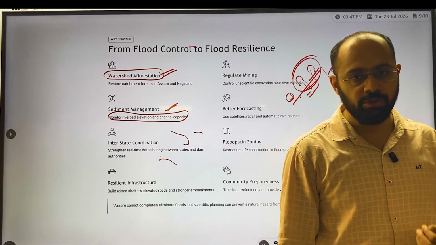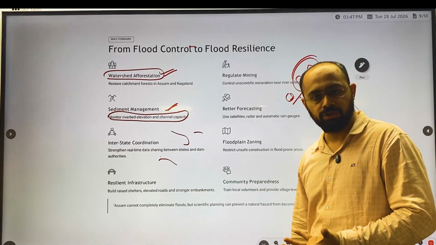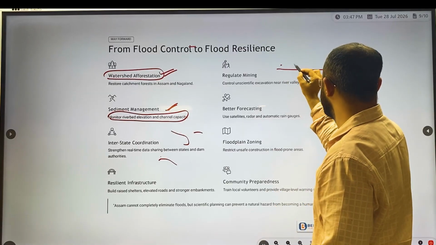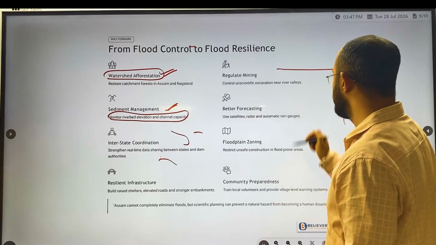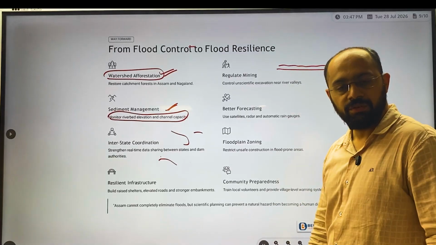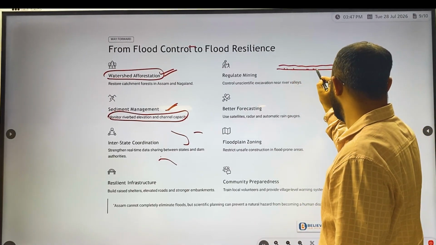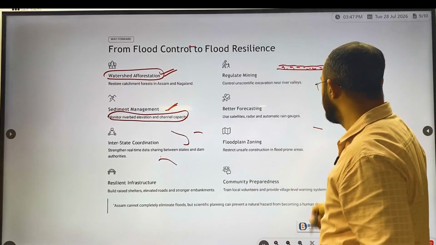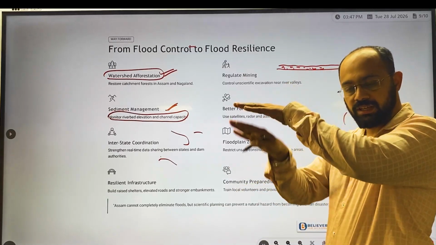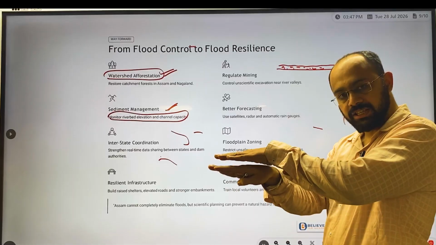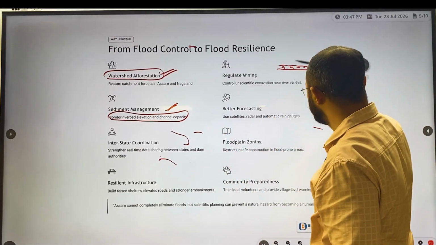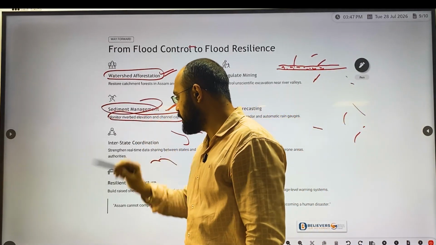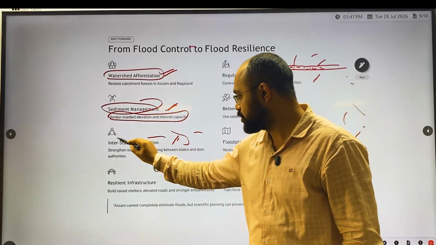Now, sediment management through monitoring river beds, whether there is excess sediment. Let's assume the river is flowing in this direction. When the river is flowing in this direction, sediment will start depositing here. As the deposit increases, the river bed will also rise. Since it will rise, the water will come out like this. So monitoring sediment is very important, and interstate cooperation is also very important.